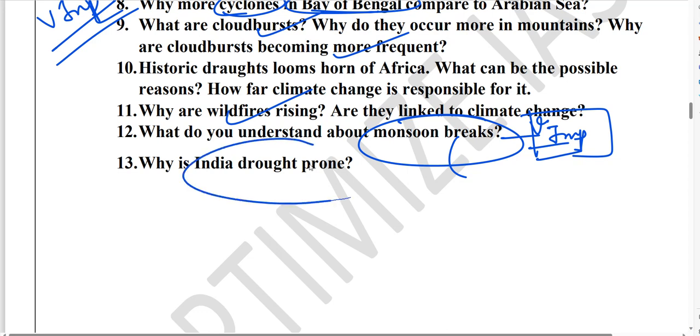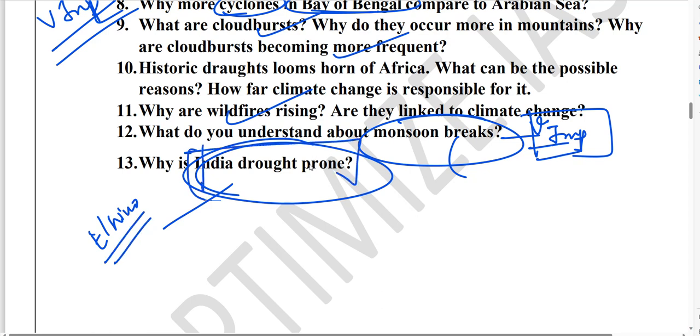Next guys, why is India drought prone? Guys, because of the El Nino, this year can be a drought year. Many of the states have already declared drought. So why is India so drought prone? Which are the regions in India which are drought prone? Very, very important.